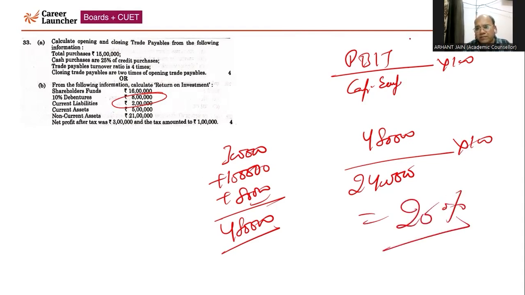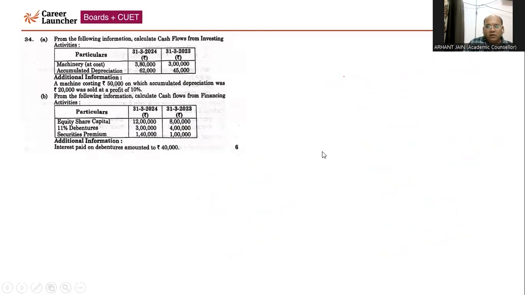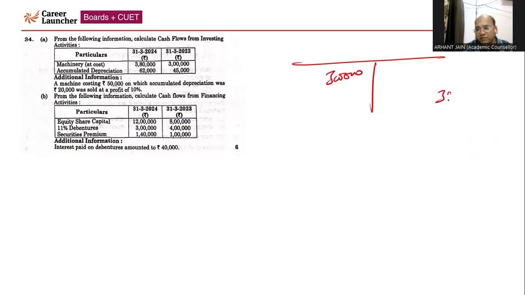Next question. In 34A, we need to prepare the machine account first, in the form of a working note. So you prepare the machine account as well as the accumulated depreciation account, right? In the machine account, the opening balance of the machine is given as 3 lakh rupees. The closing balance of the machine is given as 3,80,000 rupees. I am writing the short form, right?